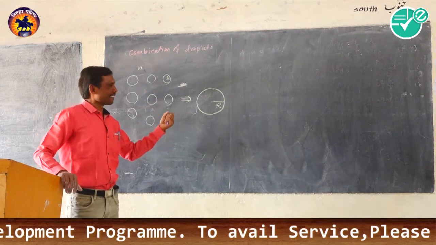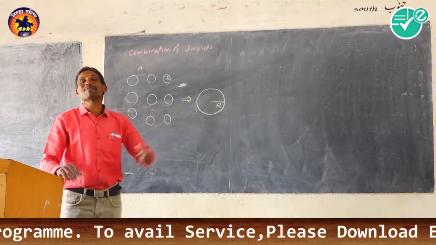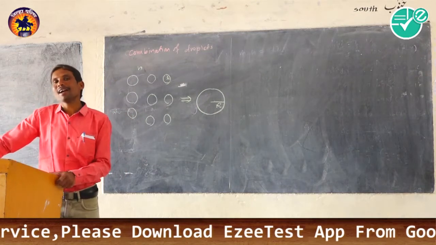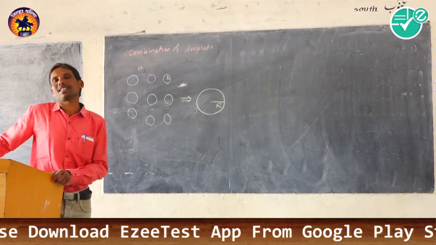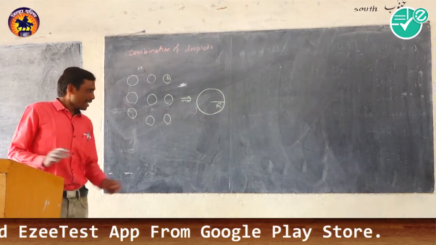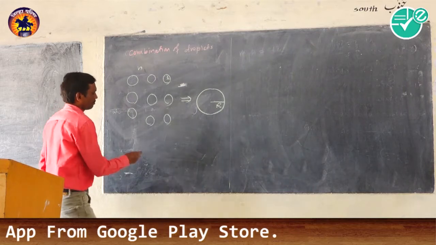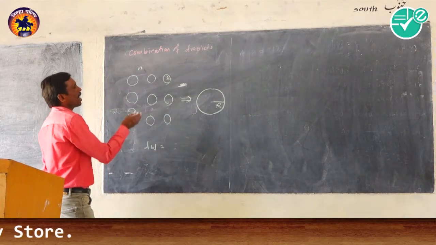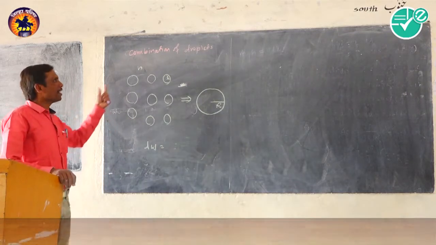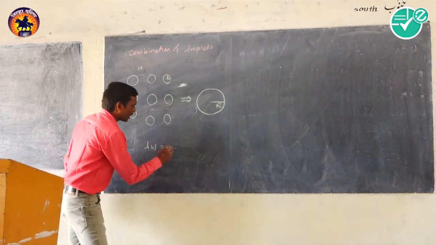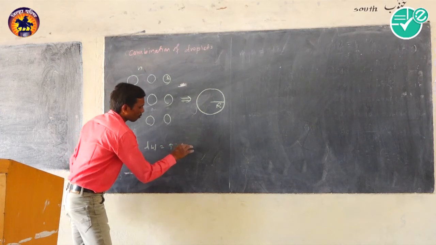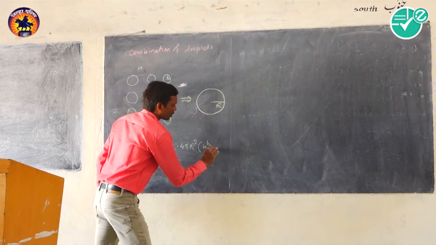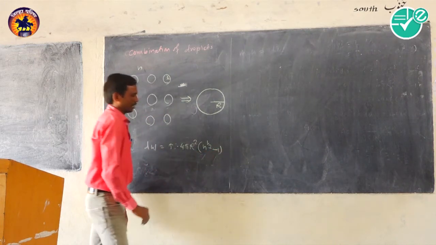And such released energy is absorbed by this big drop, and that is converted either in the form of heat energy or kinetic energy. In this process the work done is obtained in the similar way as we proceeded in the splitting of the big drop, that is T into 4 pi r square in bracket n raised to 1/3 minus 1.